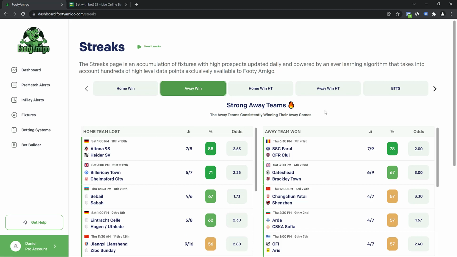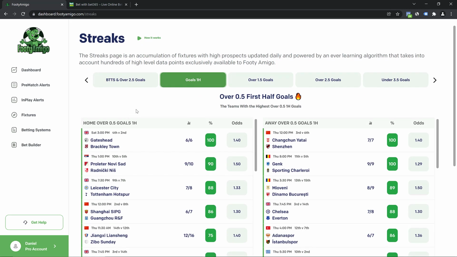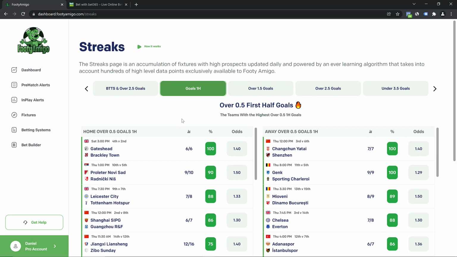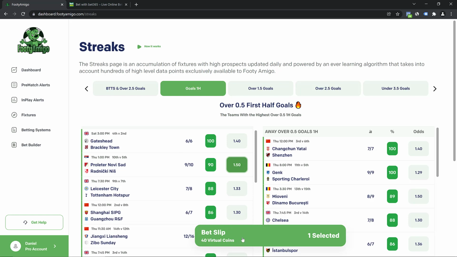I am going to pick a market that I really like personally, and the market that I like is goals at first half. So I'm going to place a quick bet on goals at first half using the streak stats. I can see this game is on Saturday, but I'm going to pick this game because it's today. These guys have had 9 out of 10 games where they actually had 1 goal in first half. So I could just click on this and add that to my bet slip.